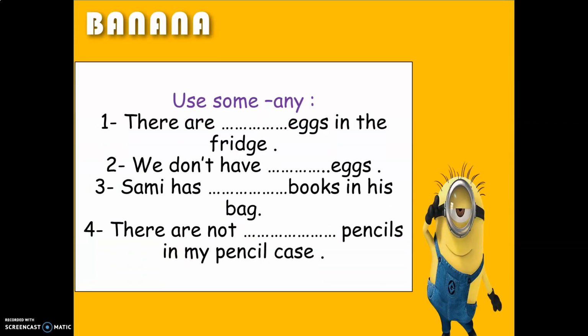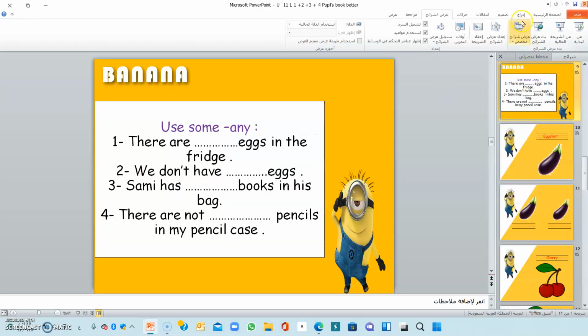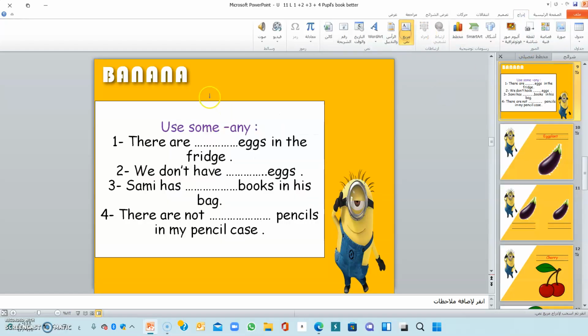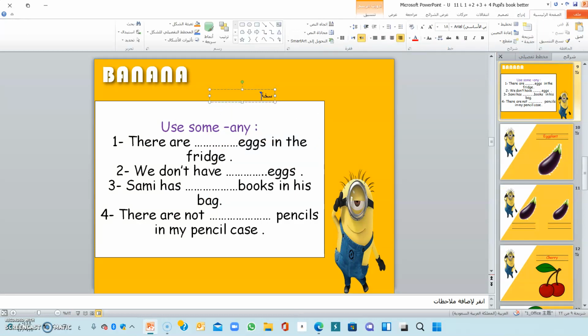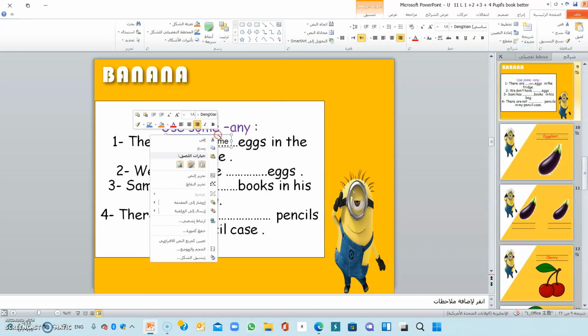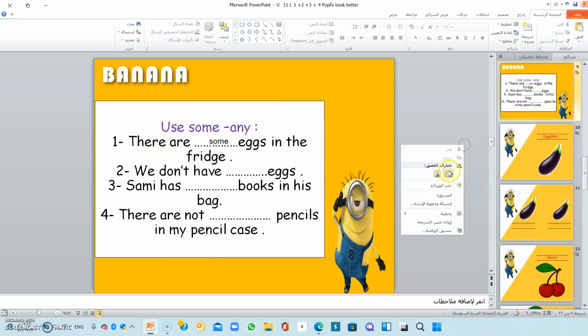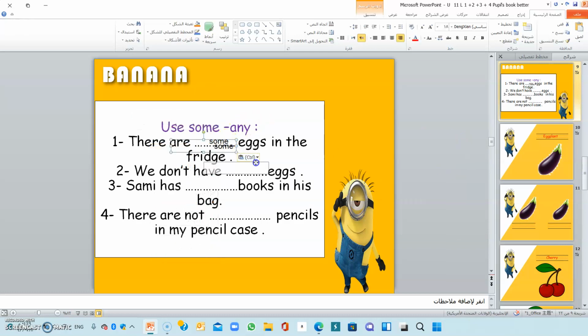Now, use some or any. There are some eggs in the fridge. So, number 1, some. Number 2, girls, what about number 2? We don't have any. Why? Because we have not. So we don't have any eggs.